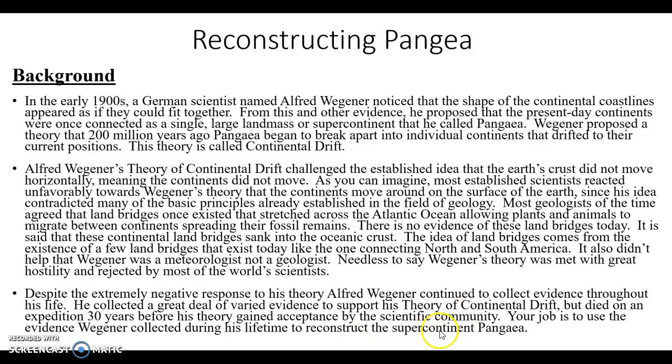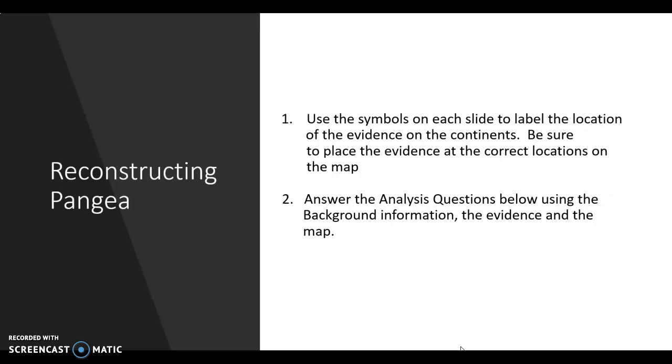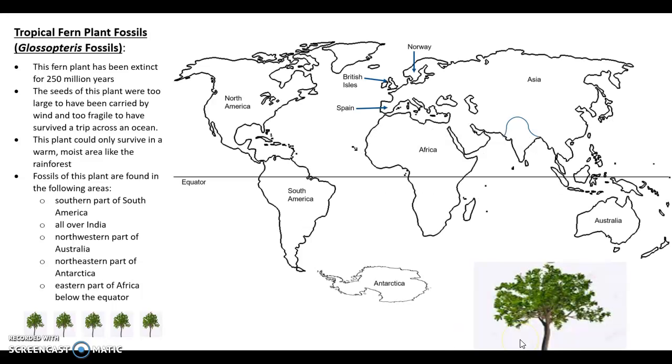Okay, so what you're going to do is you're going to take a look at the different evidence that Wegener looked at. So you're going to use the samples on each slide to label the location of evidence on the continents. Be sure to place the evidence in the correct locations on the map. Answer the analysis questions below using the background information and evidence from the map.